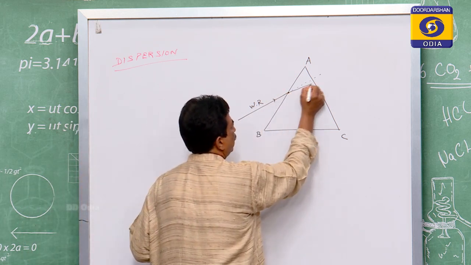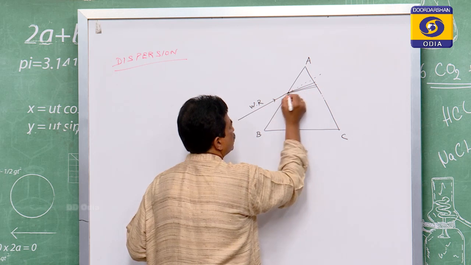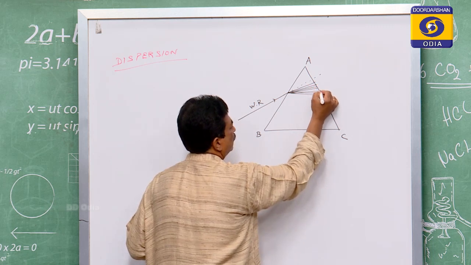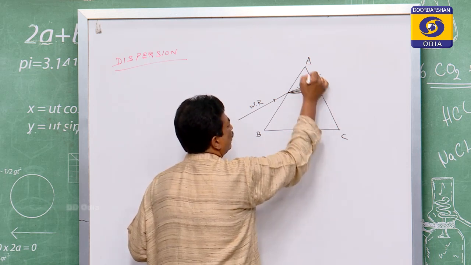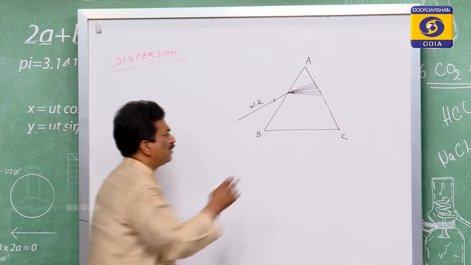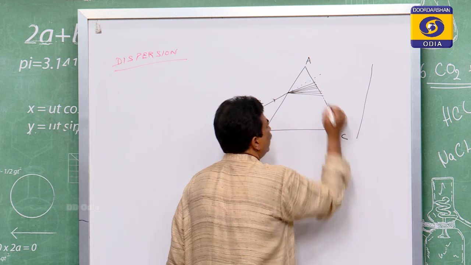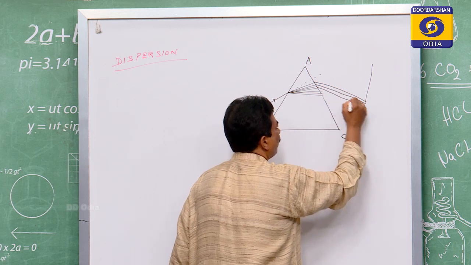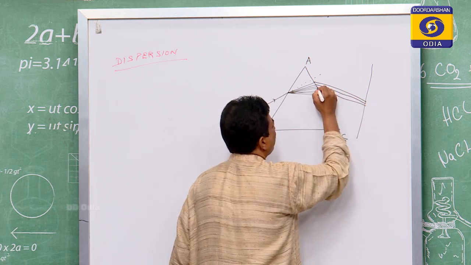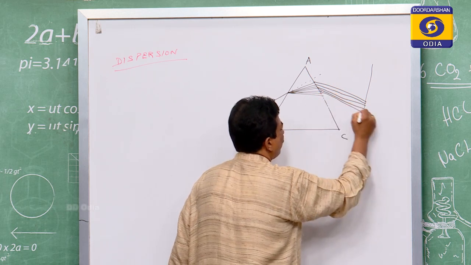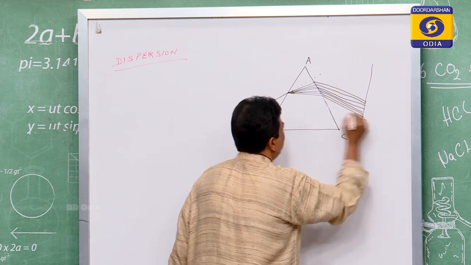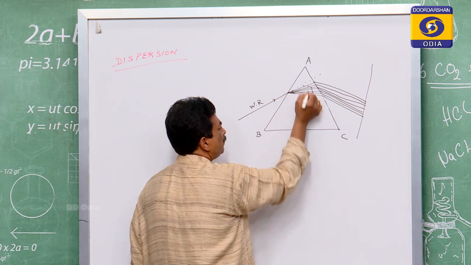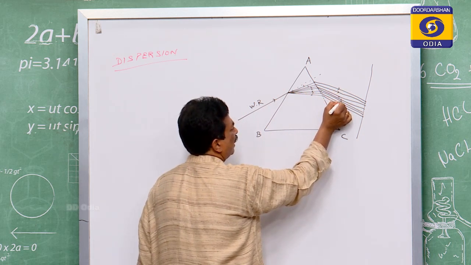It splits into 7 constituent colors, and these come to another plane surface. Suppose we have a screen; from there it is again refracted. You see, this is the incident ray, individually it is split and again refracted.